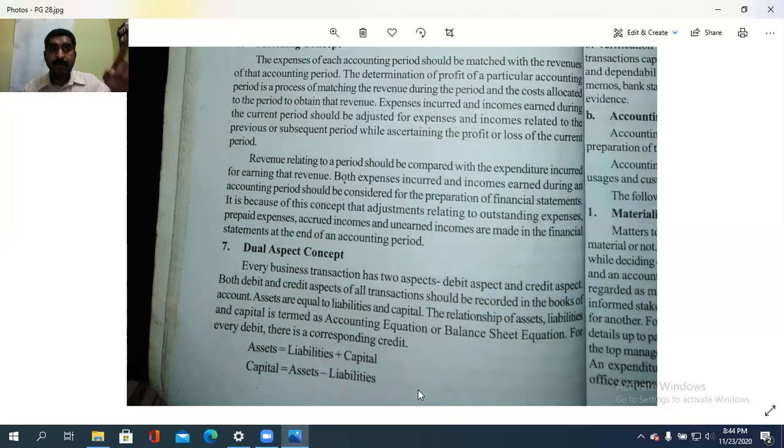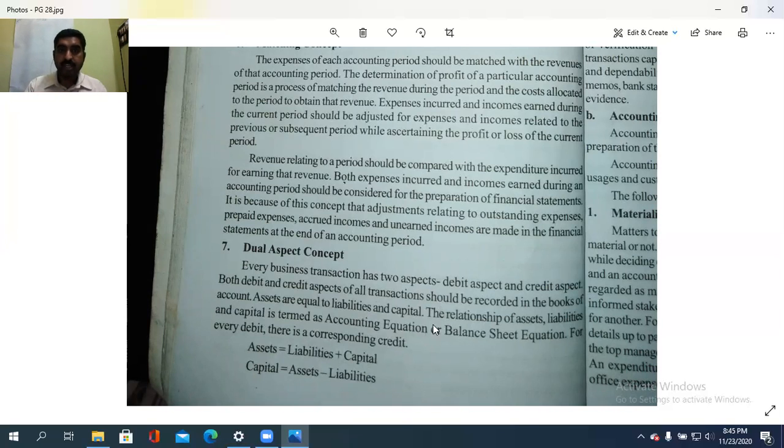So if a debit comes, there will be a corresponding credit. Isn't it? That is the dual aspect concept. So the relationship of the assets, liabilities, and the capital is termed the accounting equation, or the balance sheet equation that you saw in the previous classes. Therefore, asset is equal to liabilities plus capital, capital is equal to asset minus liability, or liability is equal to asset minus capital. Clear? So that is the dual aspect concept.